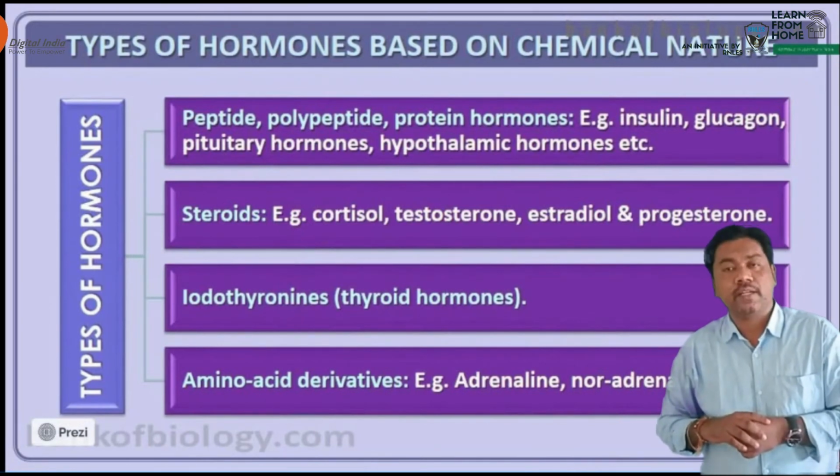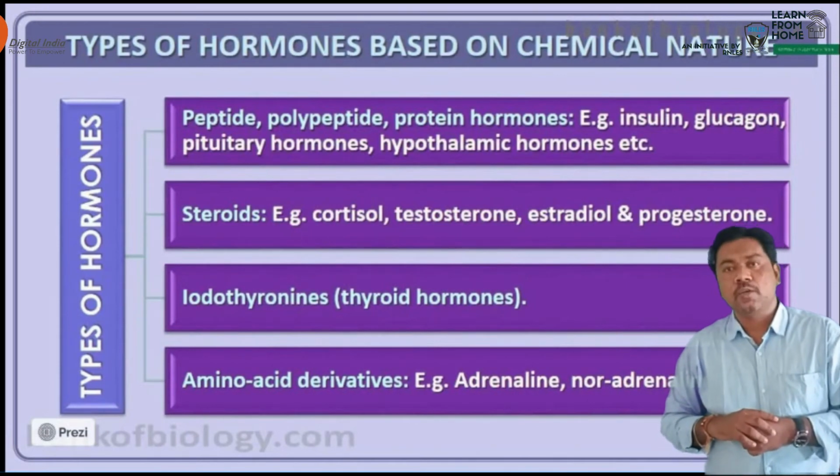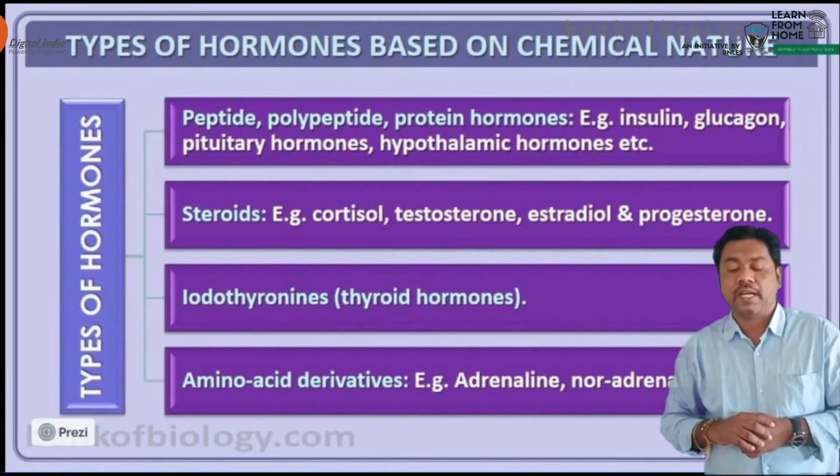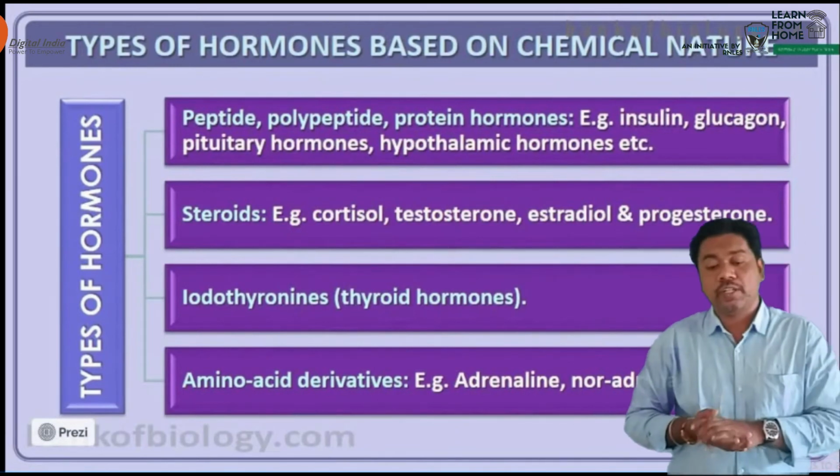So this is the insulin and the glucagon. And then after that, the pituitary hormones. Which hormones were the pituitary hormones? It is also belonging to the peptide and polypeptide and the protein hormones.